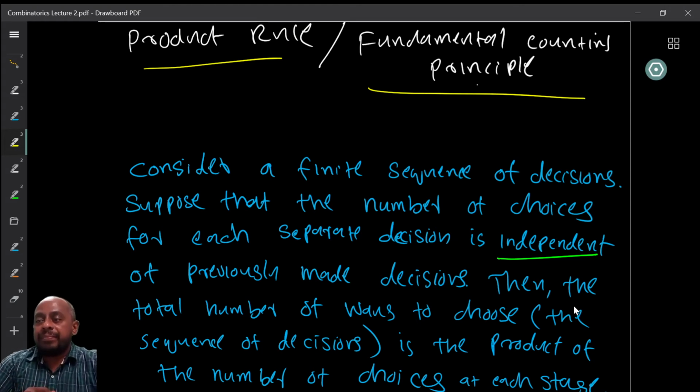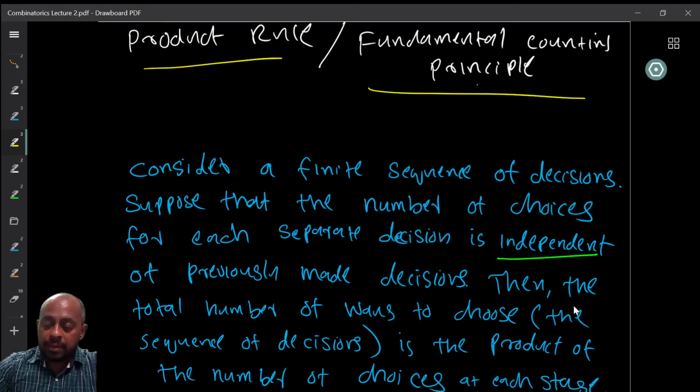Then the total number of ways to choose the sequence of decisions is the product of the number of choices at each stage. So this is the product rule.